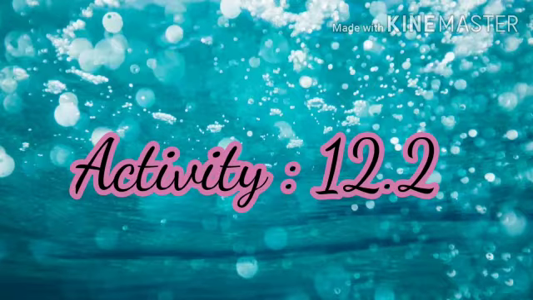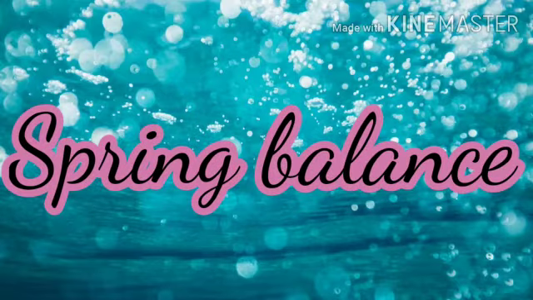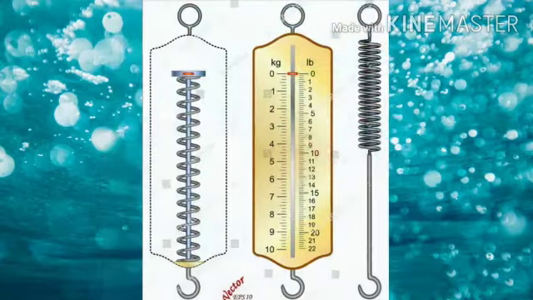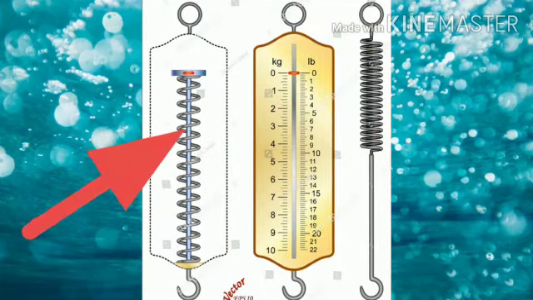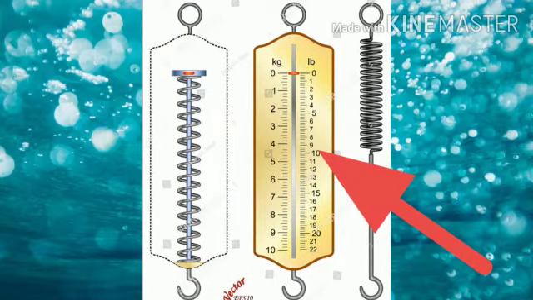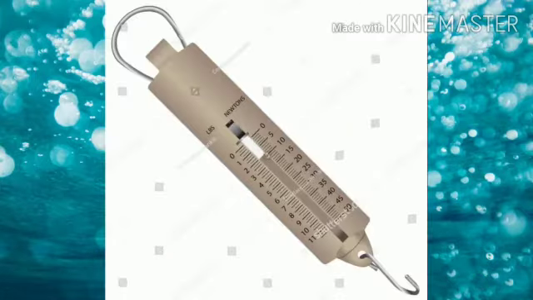Before we start the activity, let me tell you about the spring balance. See, a spring balance is a device used for measuring the force acting on an object. It consists of a coiled spring which gets stretched when a force is applied to it. Stretching of the spring is measured by a pointer moving on a graduated scale. The reading on the scale gives the magnitude of the force. So, this is about the spring balance.